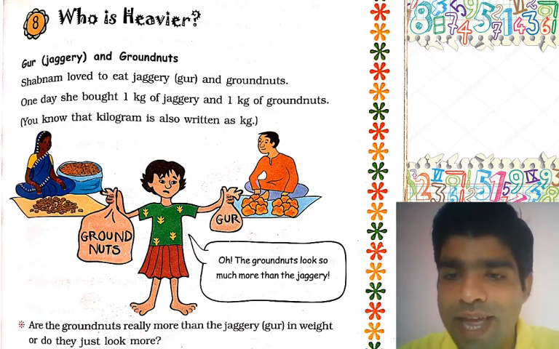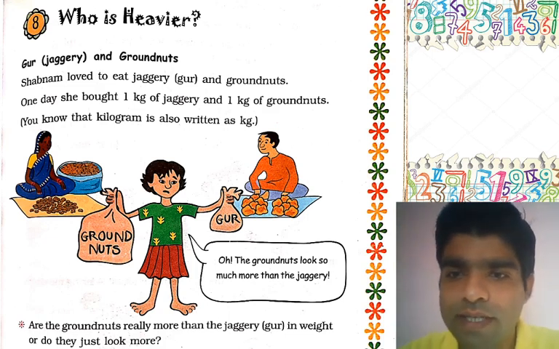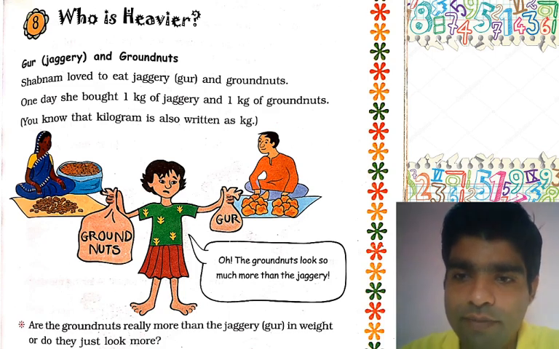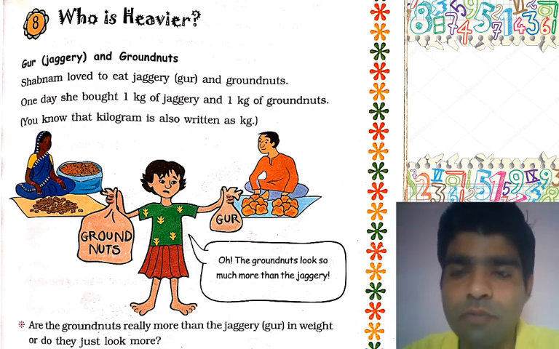This is the jaggery and the groundnut. Every student knows about the jaggery. This is gur. Now Shabnam loves to eat jaggery. And these are groundnuts, which in Hindi is mungfali. Okay, this is the groundnuts.